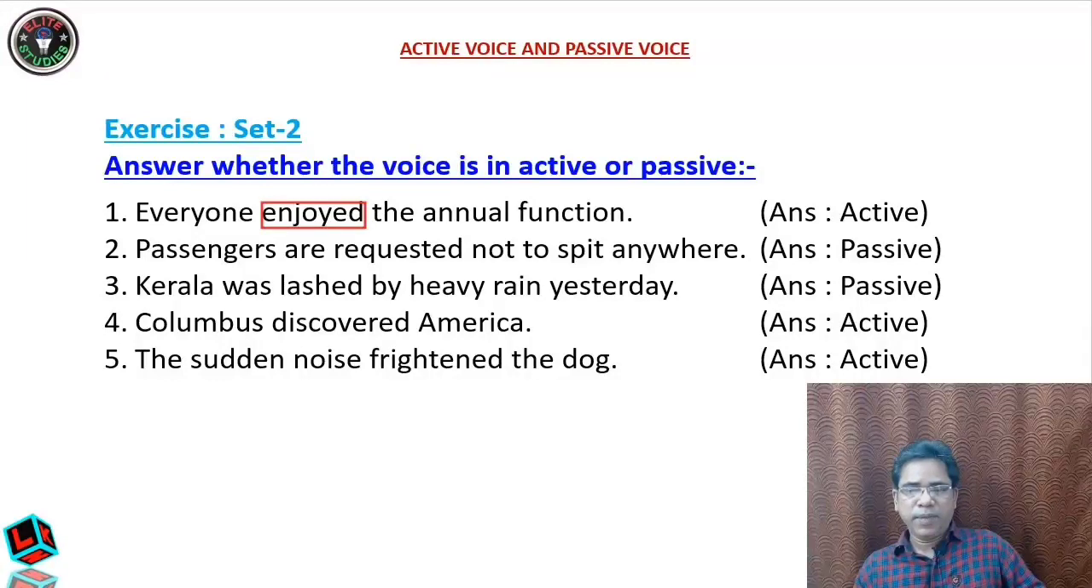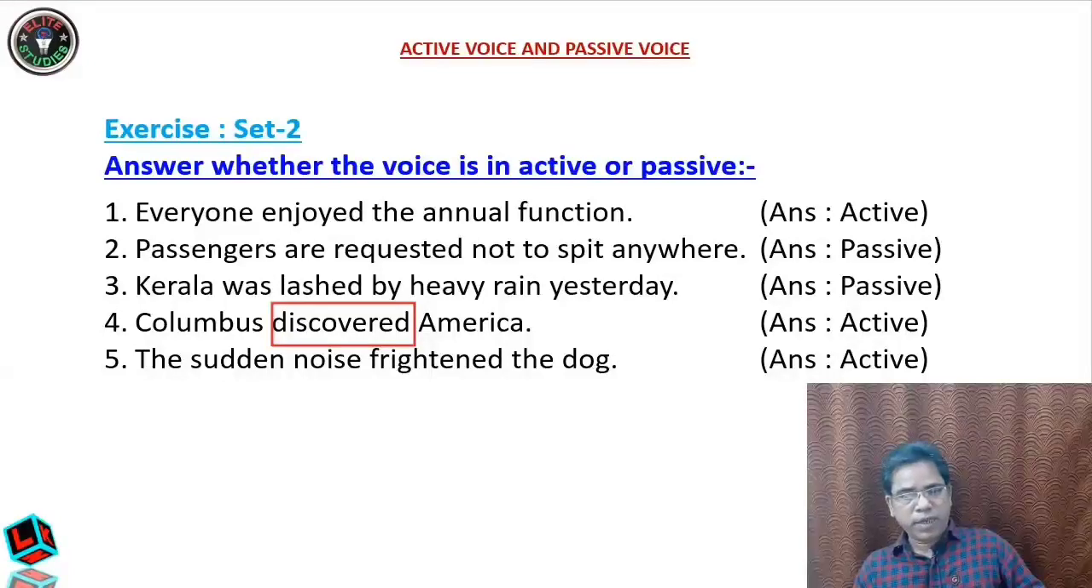Clear? Now, Kerala was lashed by heavy rain yesterday. Kerala was lashed. Kerala is not lashing. The verb here is lashed. The heavy rain has lashed Kerala. So Kerala, the state, is not doing the work of lashing. It is not the doer of the work. So it is passive. Clear? Columbus discovered America. Here the verb is discovered. And who has done that work? Columbus. And Columbus is the subject. So it is active.